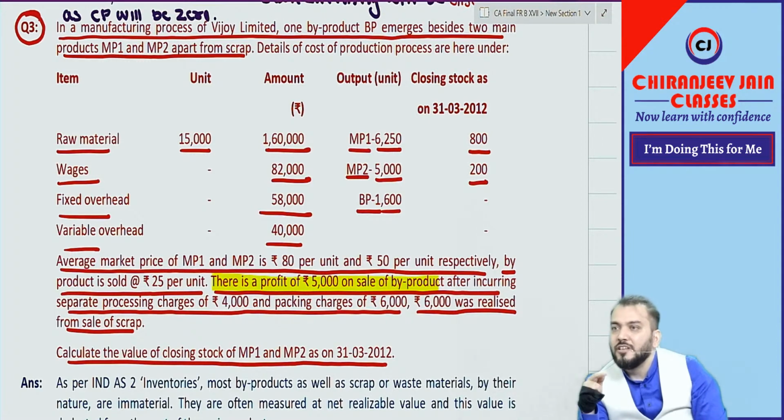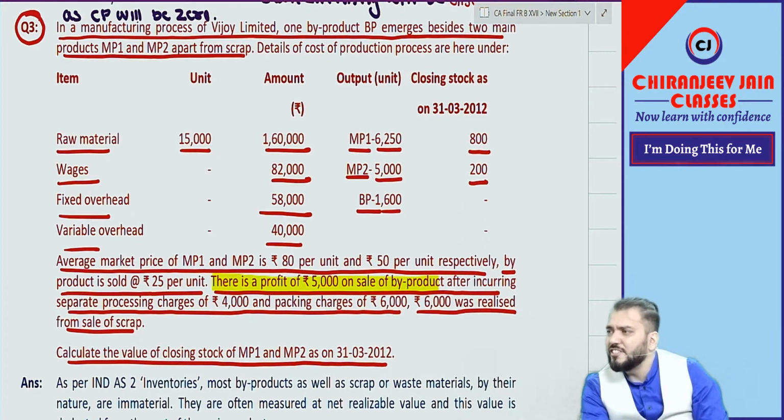Have you understood my question? If you understood this sentence, then this is a very simple question. If you have not understood this sentence, then you will make some mistake in the exam. At CA Inter level, this is a difficult question because students will not be able to understand this point. This question was asked at CA Inter level. CA Inter is more dangerous than CA Final.